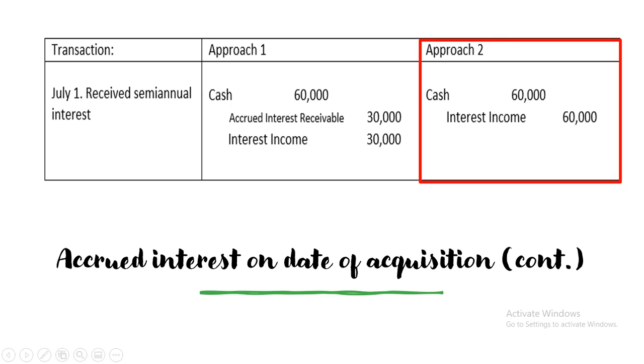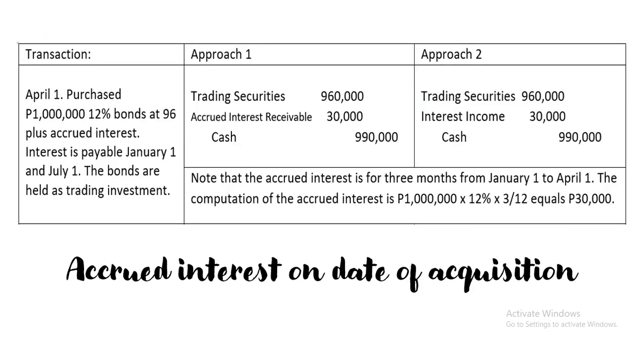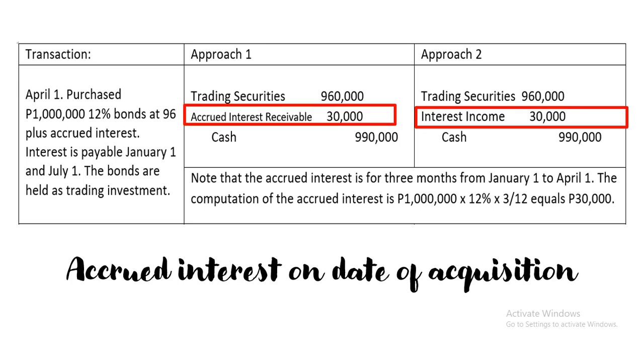Okay? So this is the difference, or these are the differences. Kumbaga, if you're going to use approach number 1 or approach number 2, usually the difference is yung at the moment of acquisition. Ayan. Kasi nga, instead of using interest receivable for approach number 1, for approach number 2, it uses interest income. Ayan.